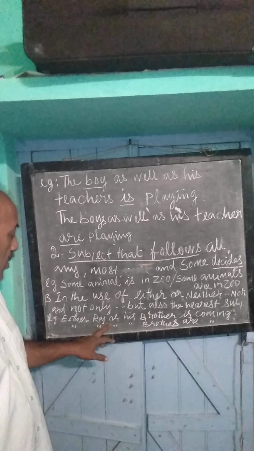So, very specifically, in the use of as well as and along with, the first subject decides. Okay, there are 2 subjects. If the first one is in the singular form, the verb has to be in the singular form. And if the first subject is a plural form, then the verb also has to be in plural form. Now we will see an example for that.